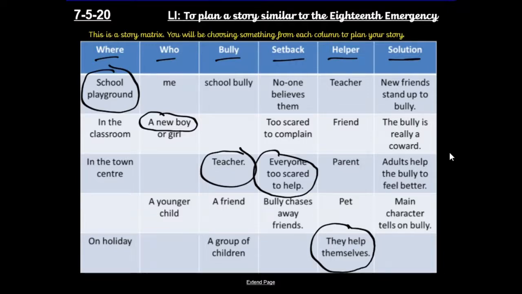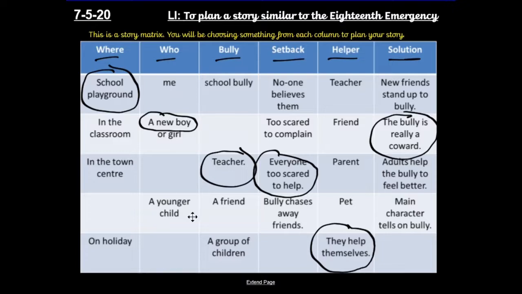And the solution: the new friend stands up to the bully, the bully is really a coward, adults help the bully to feel better, or the main character tells on the bully. Well, they're helping themselves here, so I'm going to have it that the teacher in the end is actually really a coward. This teacher is actually just really scared of whatever it may be. Now I've chosen my different places in the story matrix, and this is giving me some ideas to work towards.